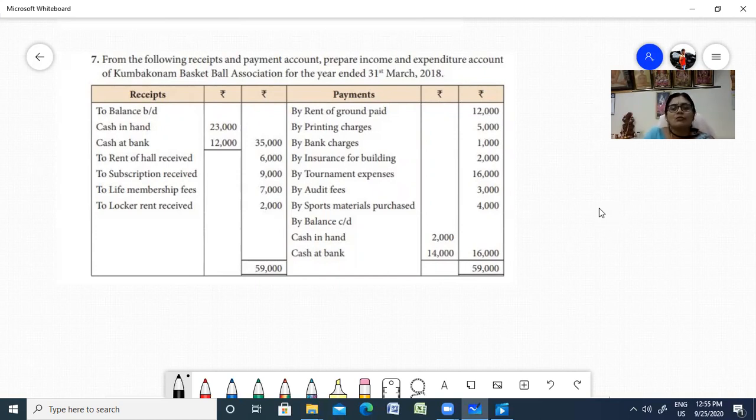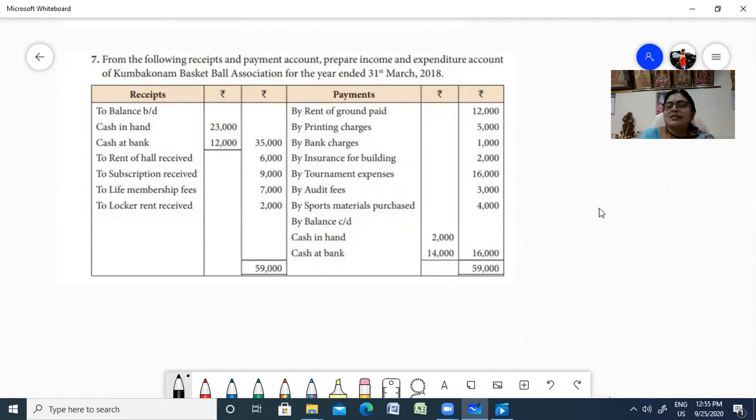Now, you have receipts and payments given here. You have the opening balance and closing balance of the receipts and payments account. And they've given you some expenditures and some receipts. These are the payments they made: rent, printing, bank, insurance, tournament expenses, audit fees, and sports material purchase. And then here you have some receipts given. First thing, as soon as you read the problem, identify whether it is a capital receipt or a capital expenditure, a revenue receipt or a revenue expenditure. Once you identify it, it's easy to do your problem.